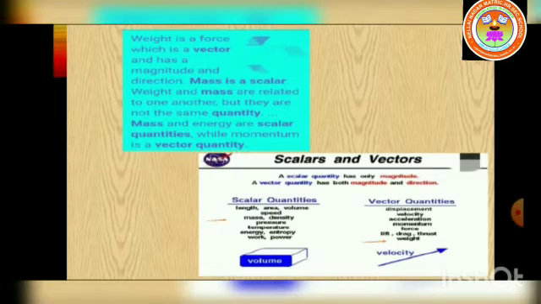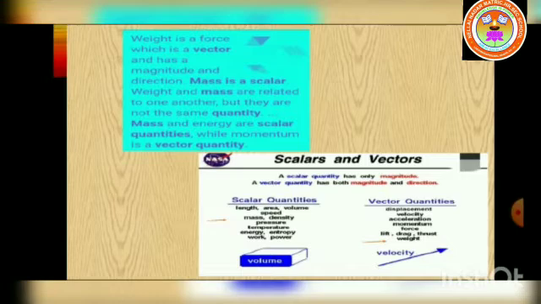So weight is a vector quantity. Direction of weight is always towards the center of the earth. It has both magnitude and direction. SI unit of weight is Newton. So what is the symbol of Newton? Capital N.